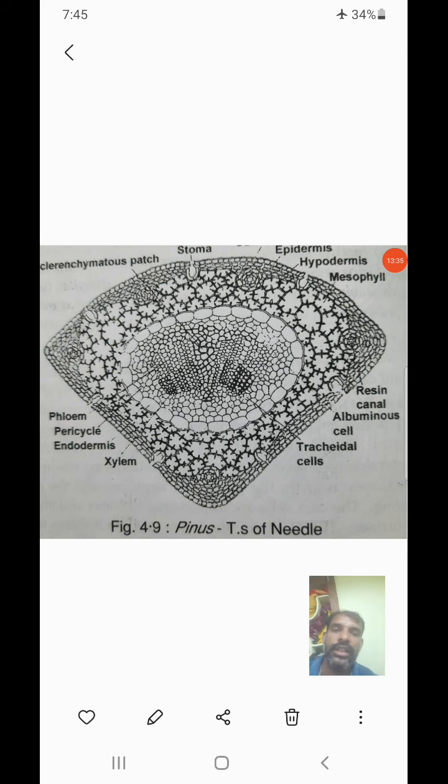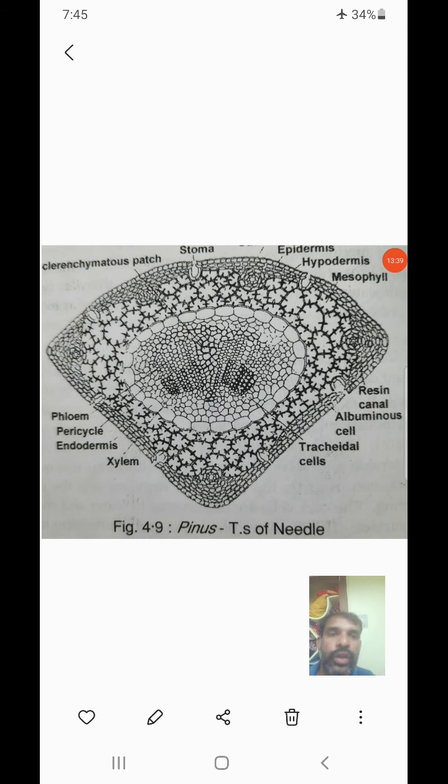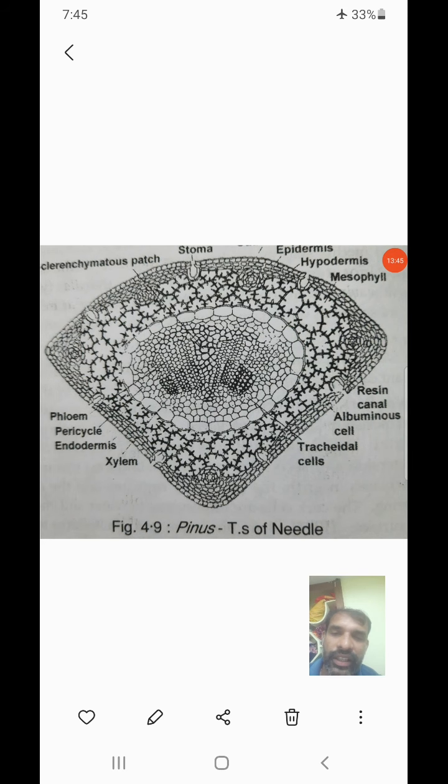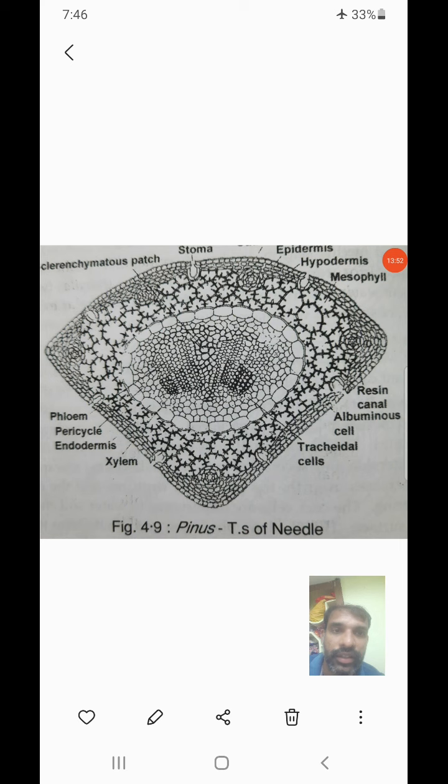To the outside, one layer is present, that is the epidermis layer. Okay, the epidermis shows only a single layer, and this is also covered by a thick cuticle layer. Why I stressed thick is because the finer needle is showing different types of xerophytic characters.